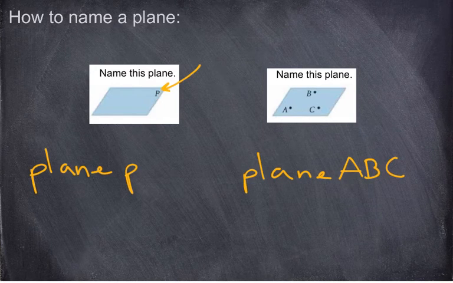They make up that one plane as a whole. Now we don't have to draw anything above it, because we've already written the word plane. So plane ABC. Now I do want to say, if there was a fourth letter, you technically don't have to write the word plane. You could just write the 4 letters. But in this case, we only have 3, so we write plane ABC.